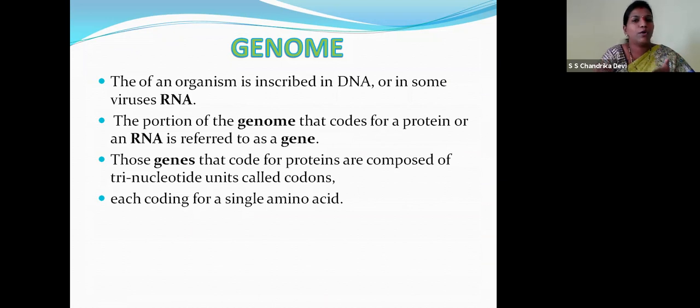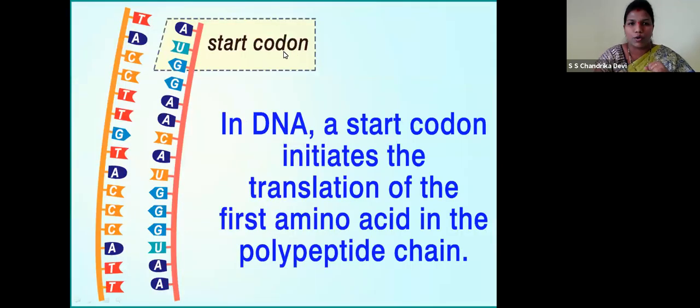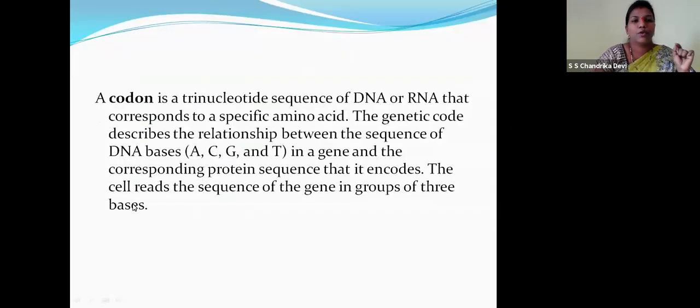As I told you in the earlier classes, we have nucleotides made of sugar, phosphate and the nitrogen bases, right children? So these trinucleotide units are called codons. Each codon codes for a single amino acid, that is protein, right? This is the start codon, children. AUG is the start codon. Start means it will initiate the translation of the first amino acid in the polypeptide chain. So a codon is a trinucleotide sequence of RNA or DNA that corresponds to a specific amino acid, children.